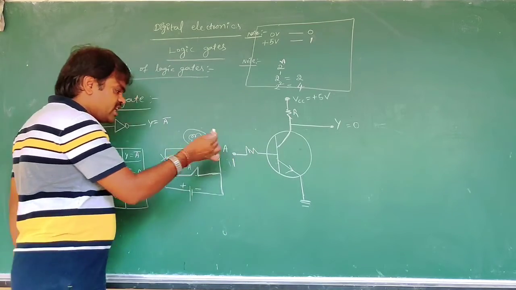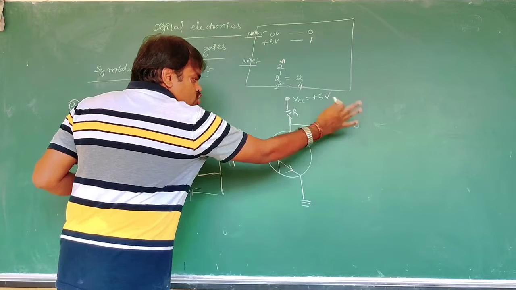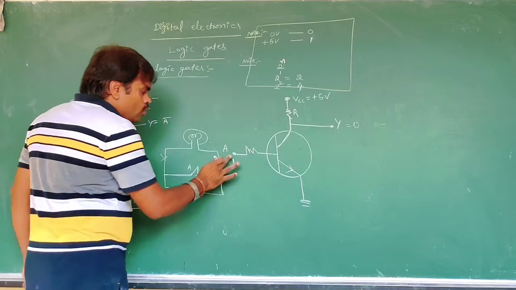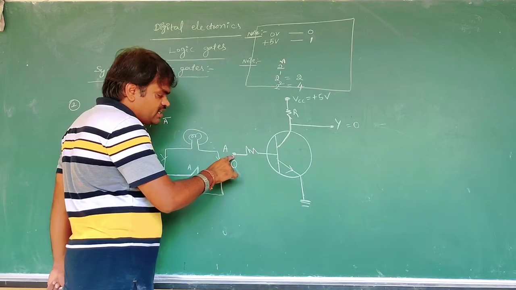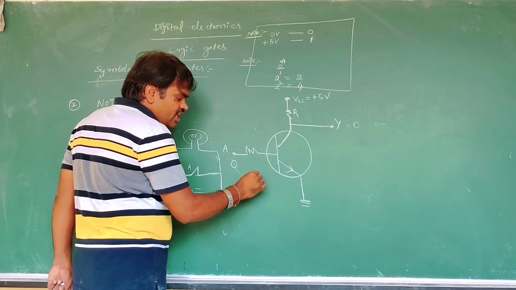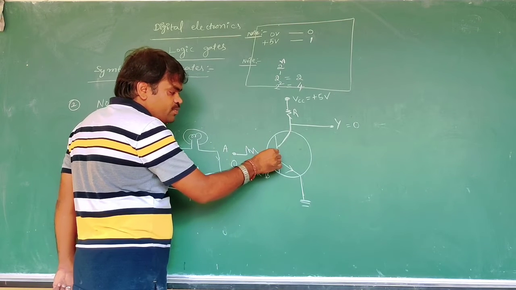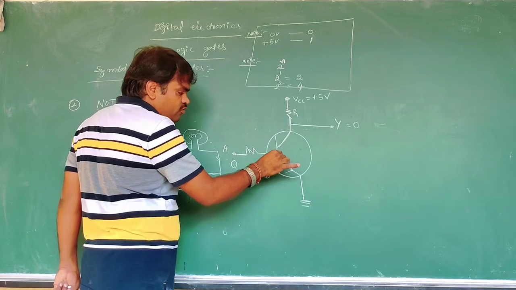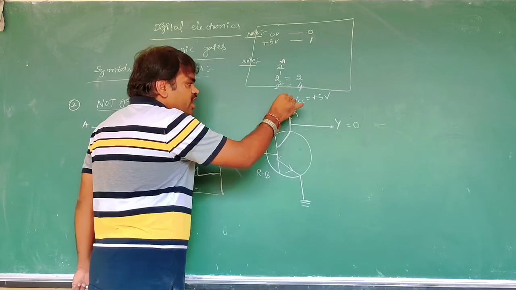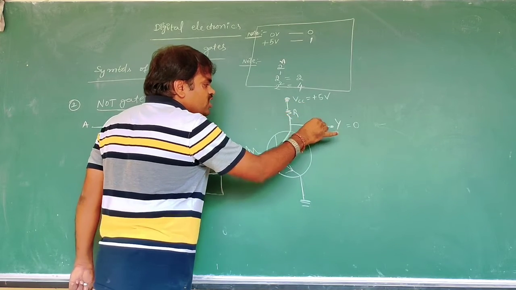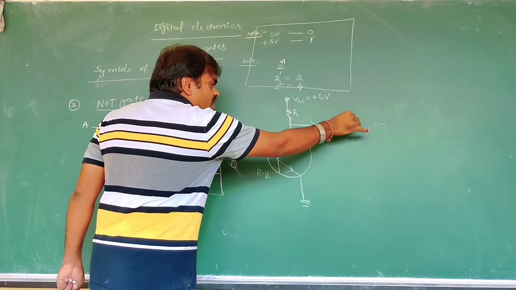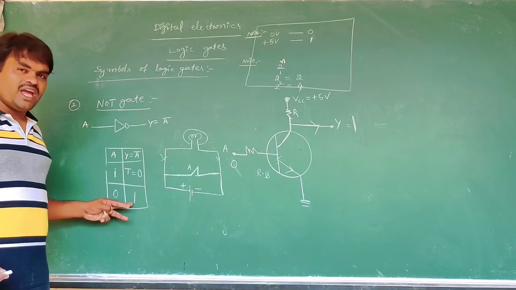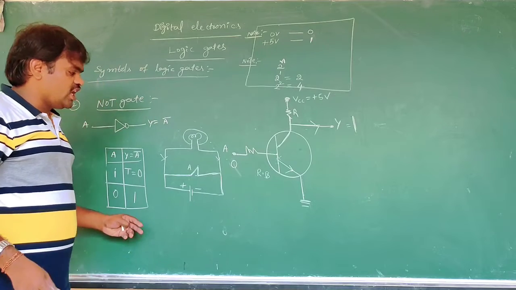When we apply the state 1, the output becomes 0 because the current does not flow through the output. Now, when A is 0, the emitter-base junction is reverse biased, so the current does not flow through this direction. That's why the current will flow through the output, and the output will be high. That means for 0 input we get high output. This is about the NOT gate.